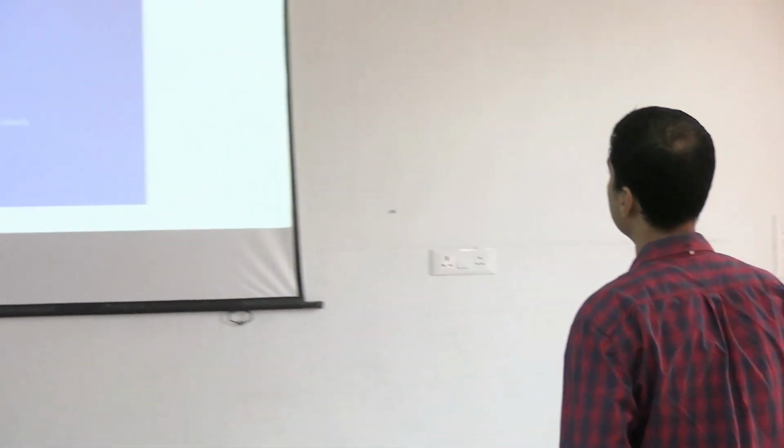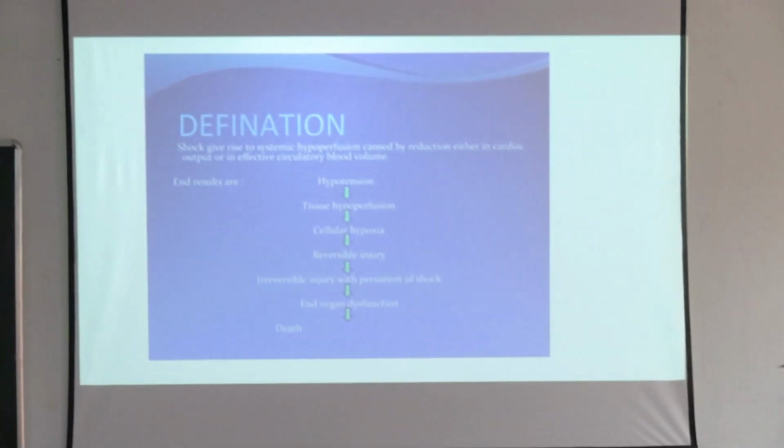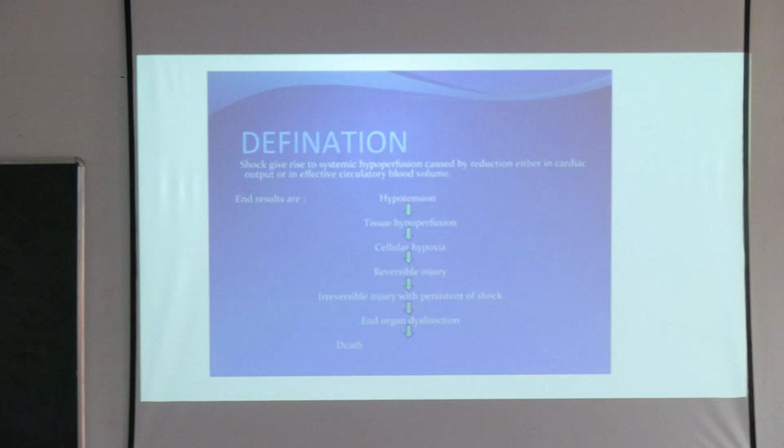The heart will try to pump the blood, but it will not be going to your extremities because all the blood will be shunted to the important organs like the brain, the kidney, which always demands more blood. So there is a cascade of things that happen. So first are hypotension. Then what happens is tissue hypoperfusion.